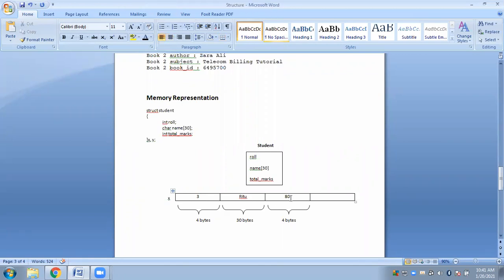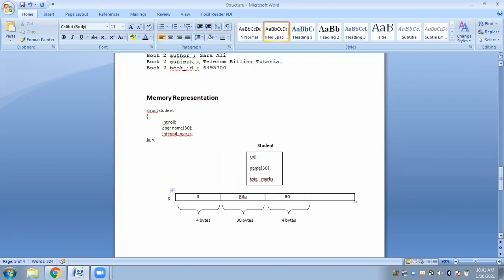Okay, 4 bytes has been allocated to store the total marks obtained by x. Now inside x you can store the information. When you store the information, say roll number is 3, the name of that particular student is Ritu, and marks obtained is 80.